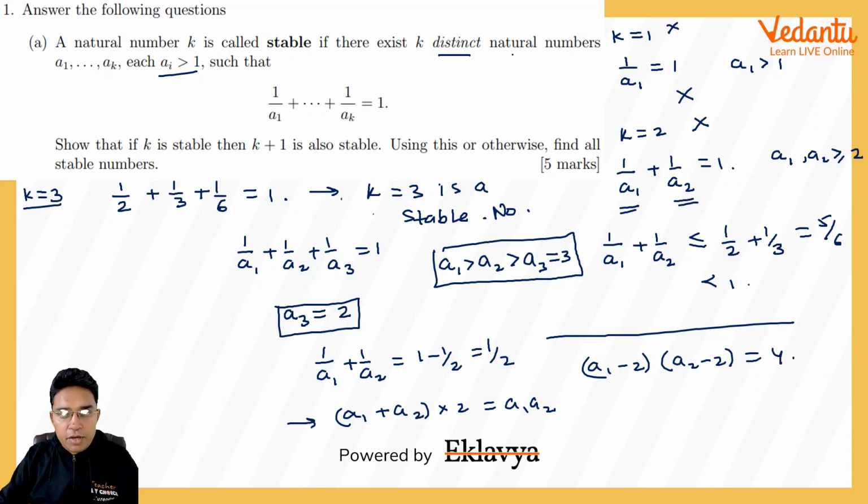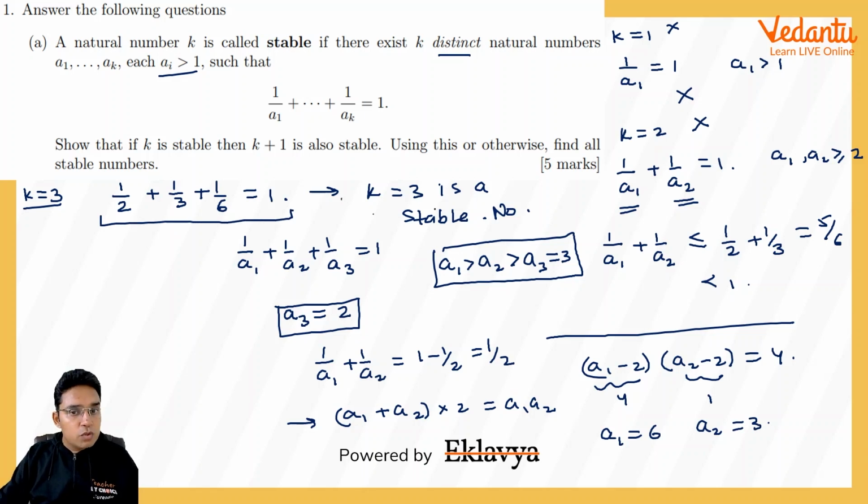Because a1, a2 are natural numbers greater than 1, this product becoming 4 is possible only if the larger number a1 minus 2 is 4 and a2 minus 2 is 1. That is possible only if a1 is 6 and a2 is equal to 3. Hence, as I was saying in the beginning, k equal to 3 is definitely a stable number, and we have found these 1 by 2, 1 by 3, 1 by 6 with some logic also.